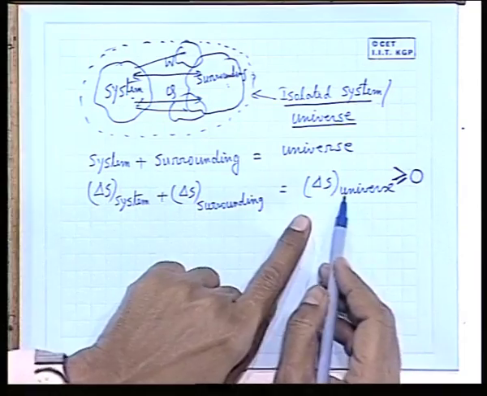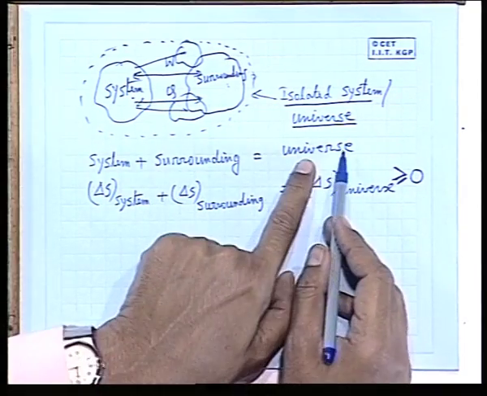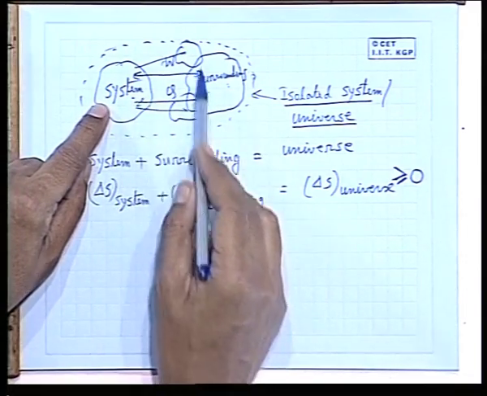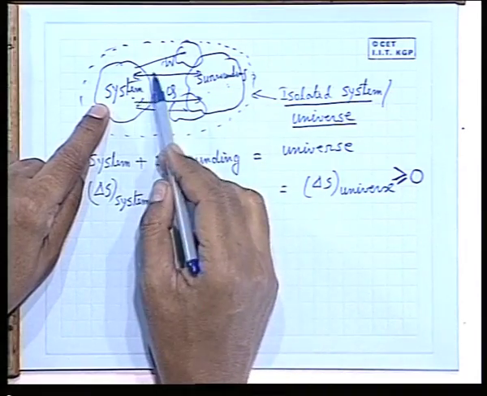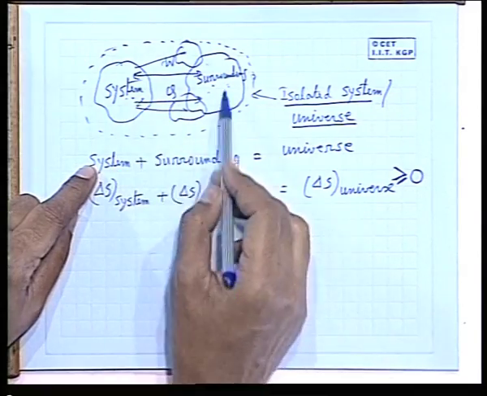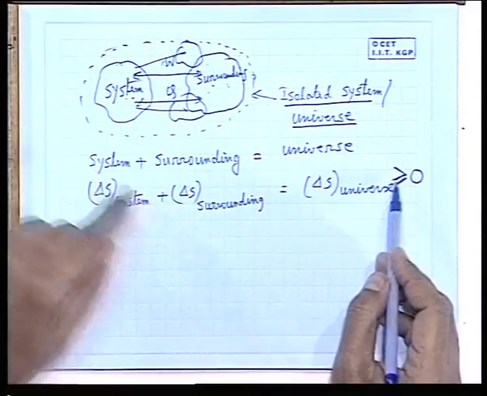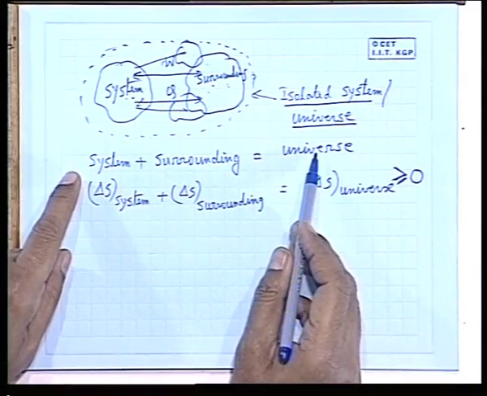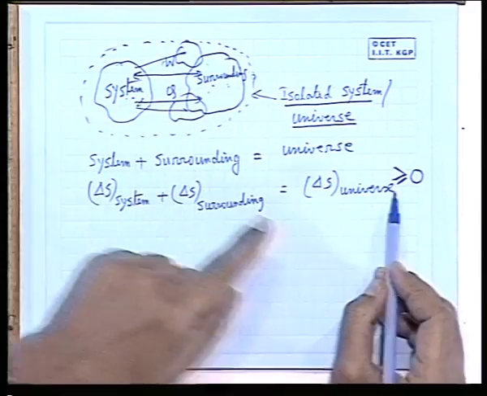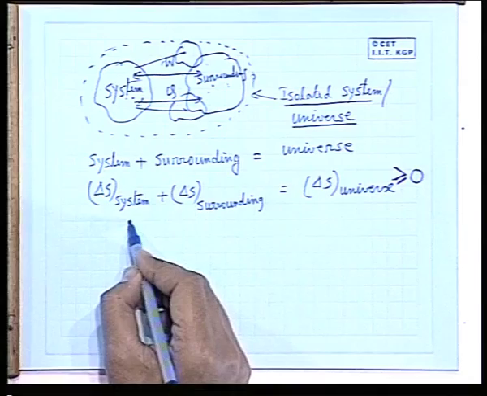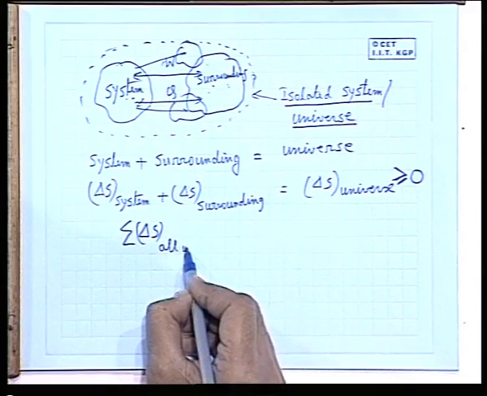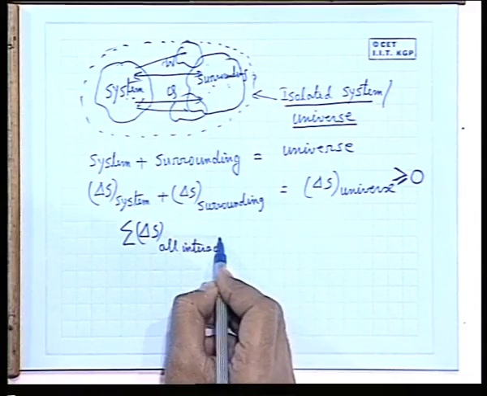This means that within this universe or isolated system, the interactions are going between different systems which constitute this isolated system, or system and surrounding. If the interactions between these constituent systems are irreversible, then delta S of the universe, that means system plus surrounding, is greater than 0. If these interactions are reversible, then it equals 0. This can be written in a broader sense, delta S algebraic sum of all interacting systems.